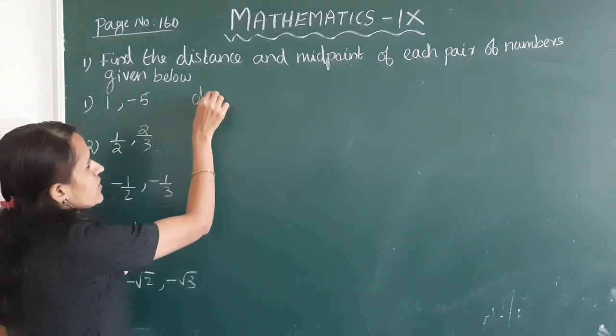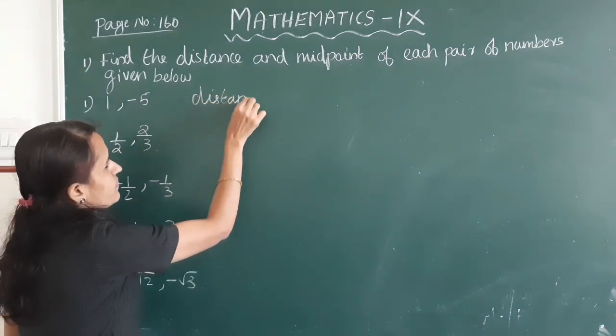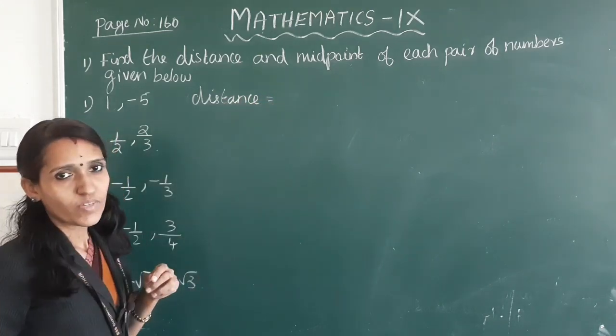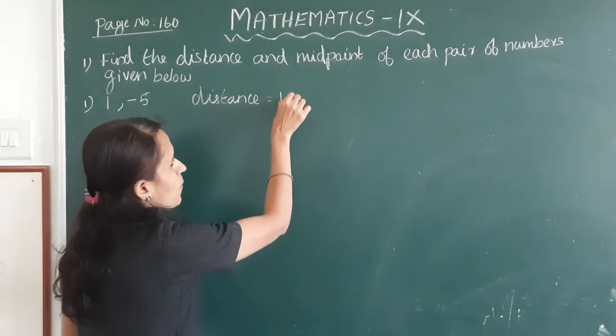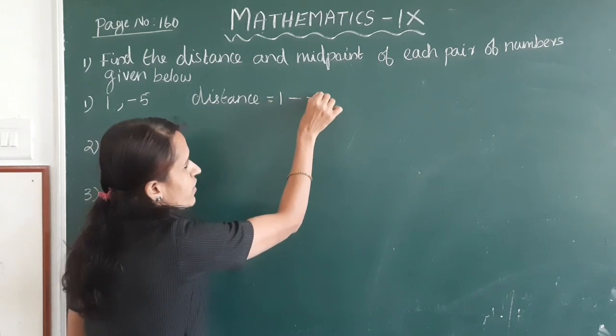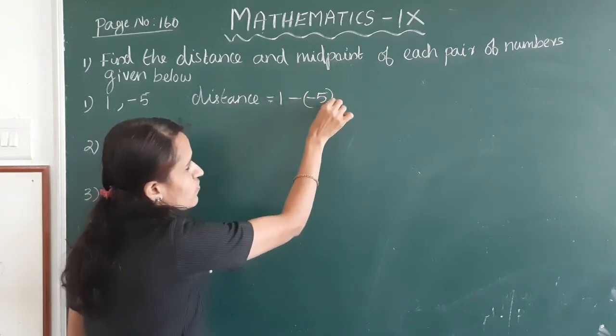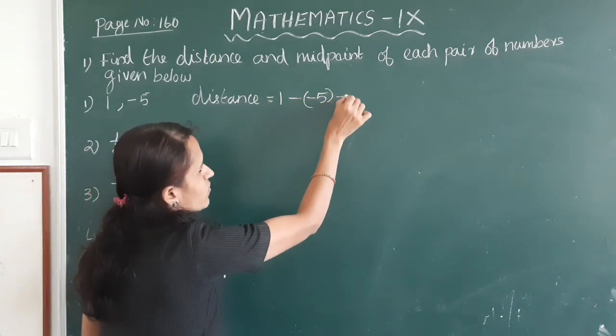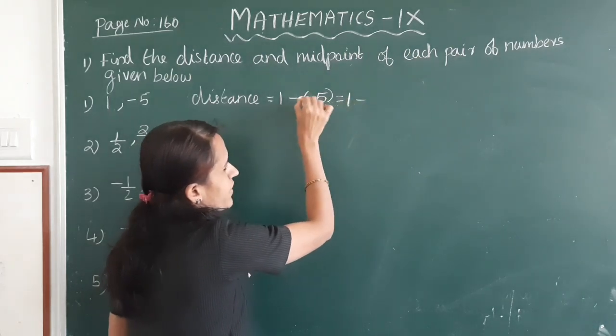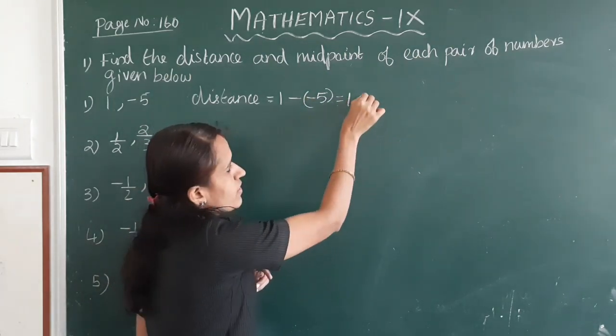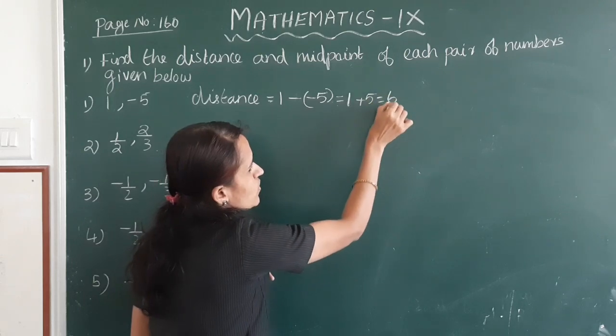So distance is equal to larger number minus smaller number, that is 1 minus minus 5. This is equal to 1 plus 5, which is 6.